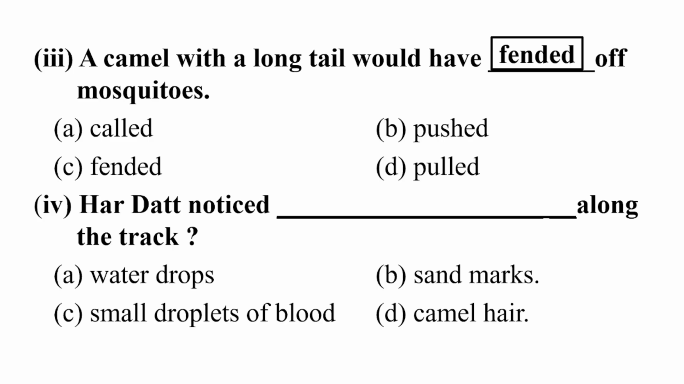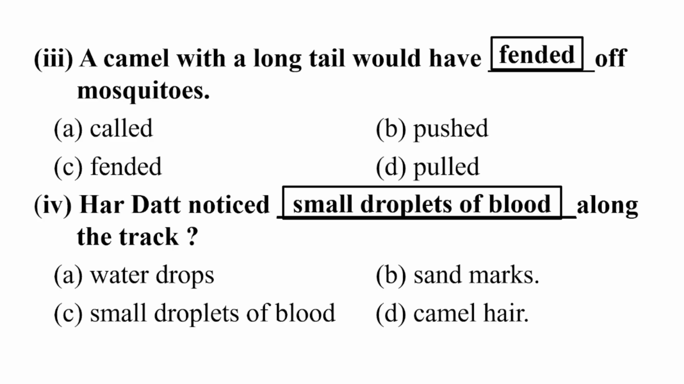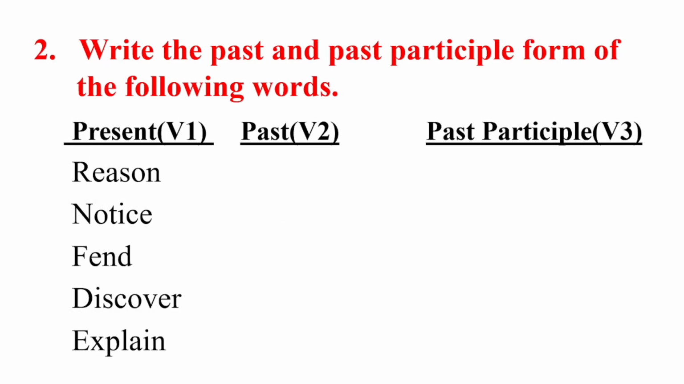Right? Here by mistake a question mark is given. We can keep it out. It is a full stop here. Okay. Haradatta noticed small droplets of blood along the track. Here is a full stop. Okay. No question mark. So sorry for this error. Right. Small droplets of blood along the track. You are absolutely correct. Now question number 2.